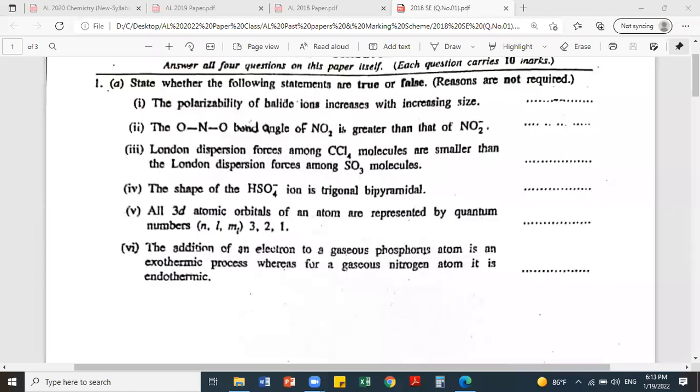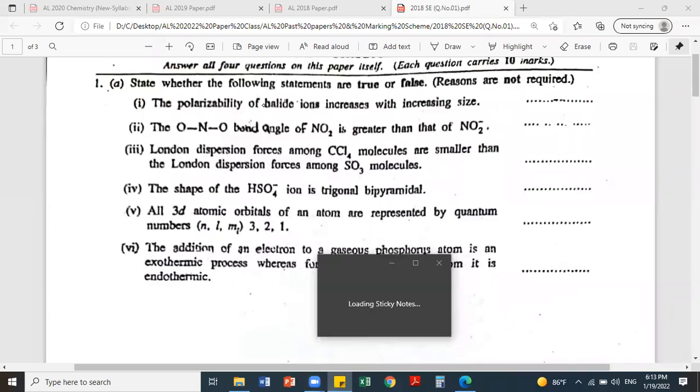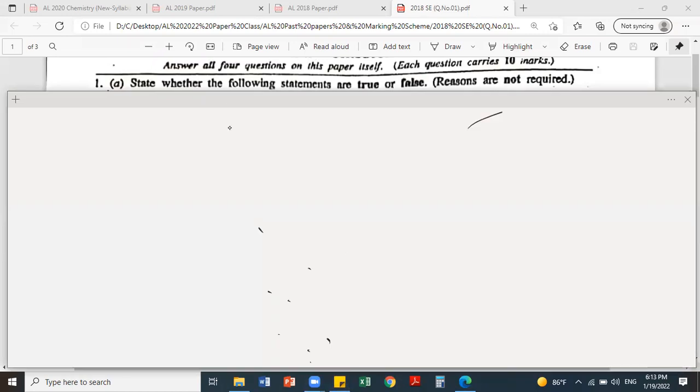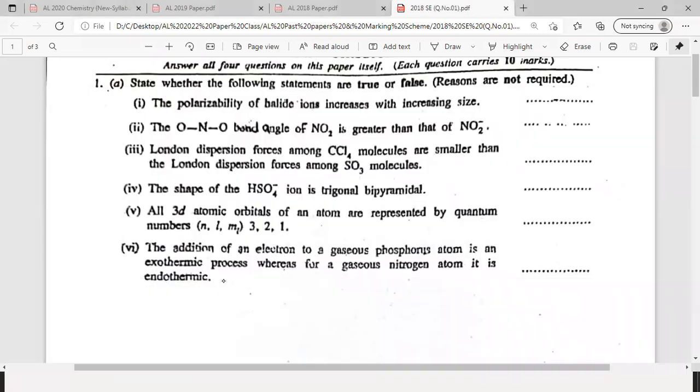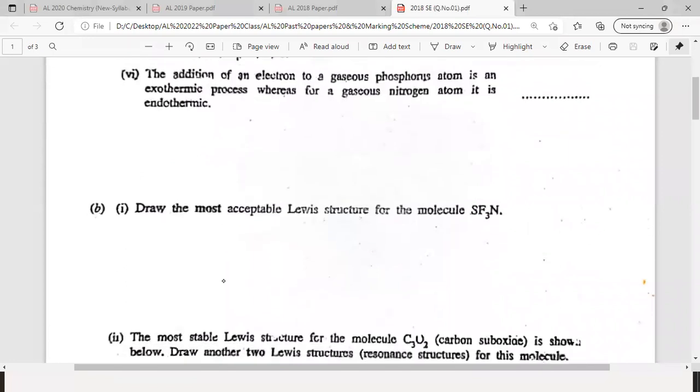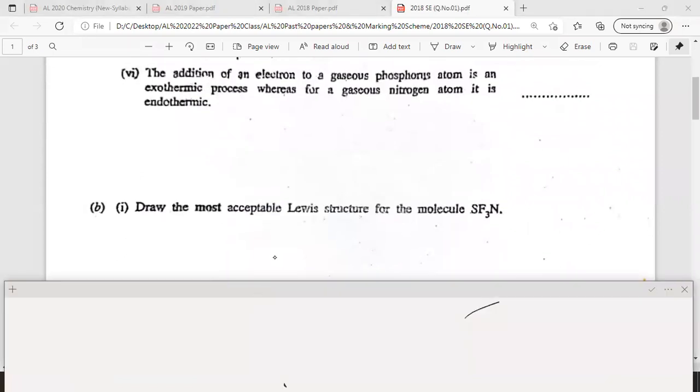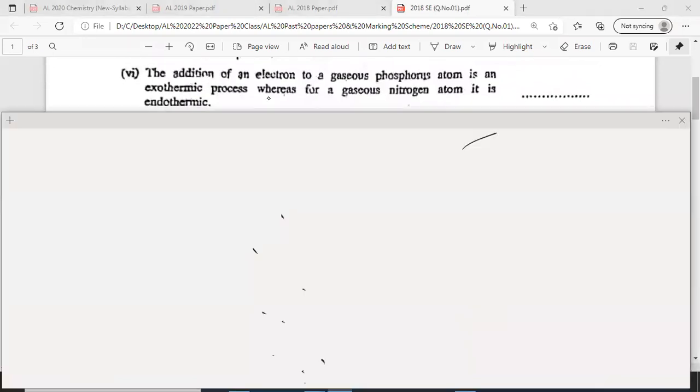So I was explaining the last one. Okay, look at the screen. I think the previous part is missing, but I'll quickly write here.